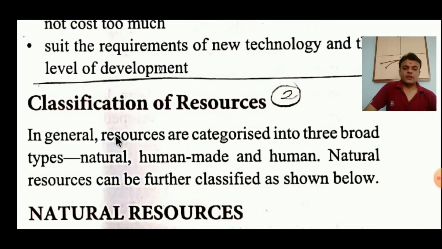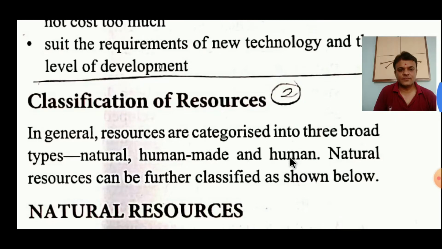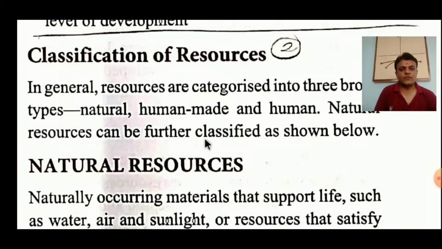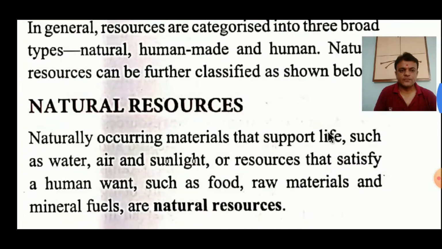In general, resources are categorized into three broad types. There are three main types. First is natural resource, second is human-made resource, and the last is human resource, right? We'll first discuss, obviously, the first point, that is natural resource. Natural resources can be further classified as shown below. So let us look.